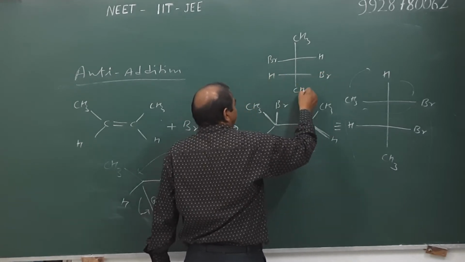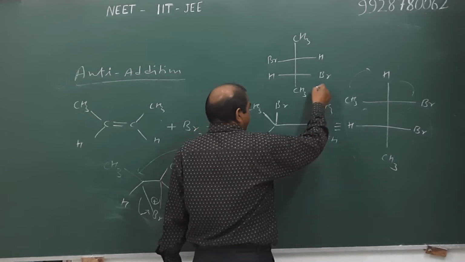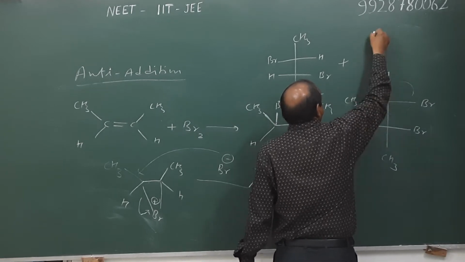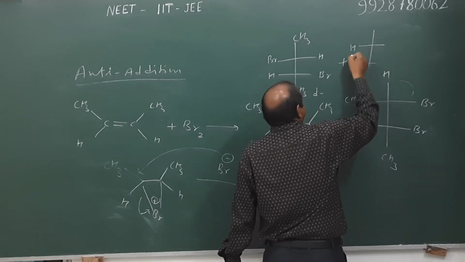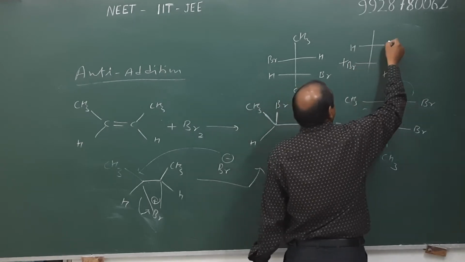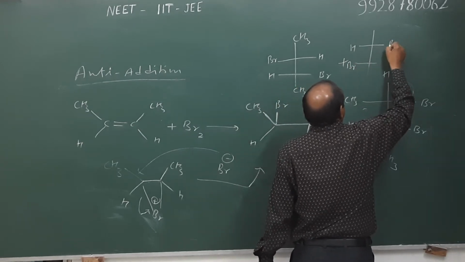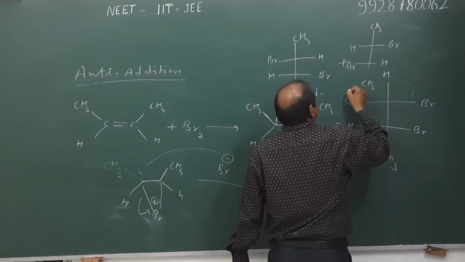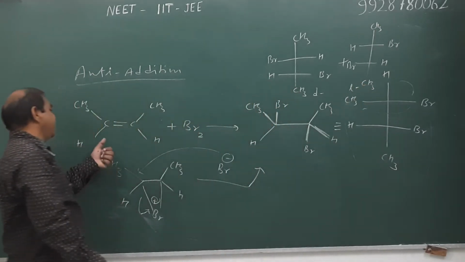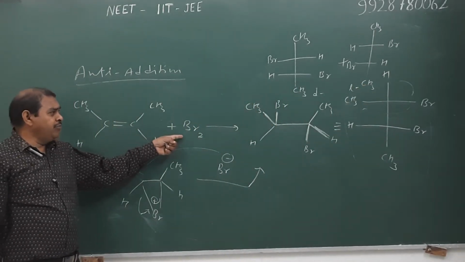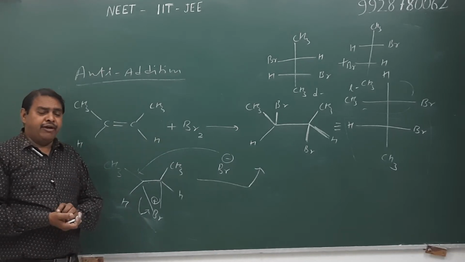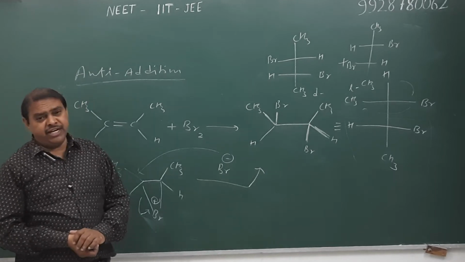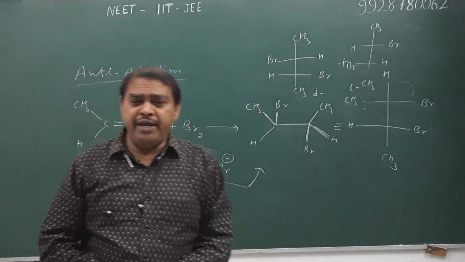This compound is optically active, may be dextrorotatory or levorotatory, and its mirror image is also optically active, but it has the reverse optical activity. If compound first is dextro, then compound second is levo. Therefore, we can say when a cis alkene shows anti-addition, then the product is optically active, one form is dextrorotatory and another form is levorotatory, and as overall racemization takes place, the overall mixture is optically inactive.